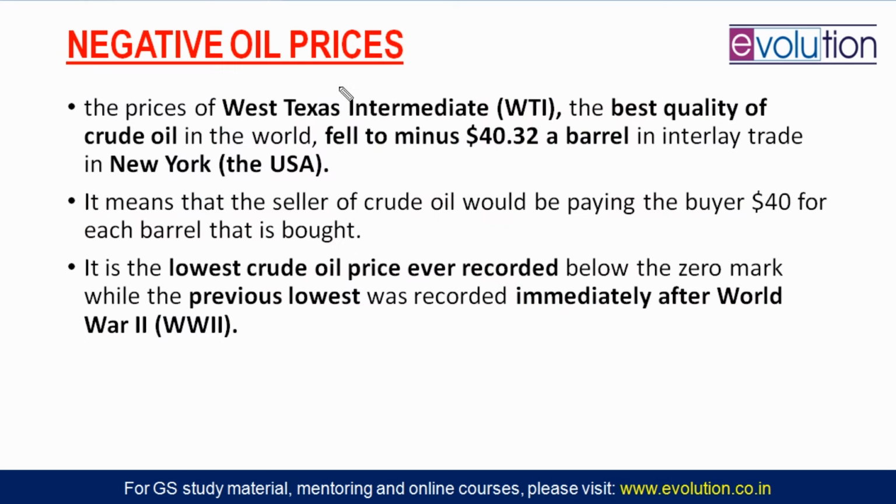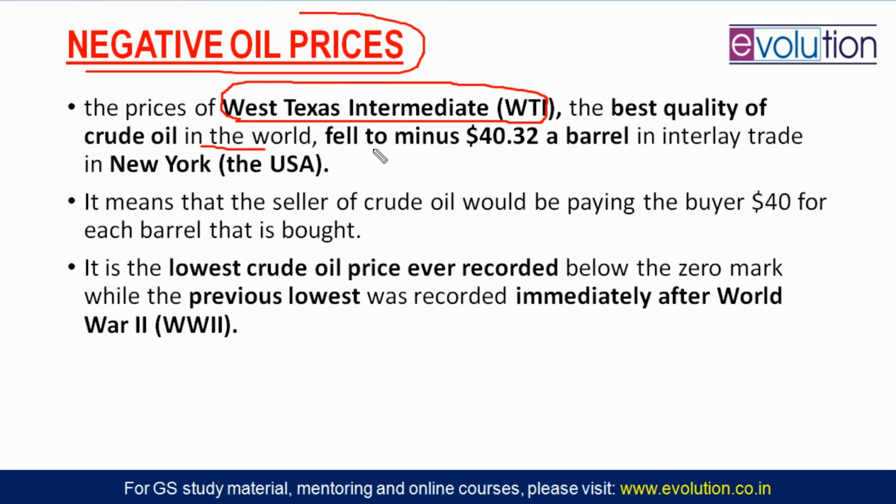Our next topic is very interesting, that is negative oil prices. Let's come to USA. USA has the best quality of crude oil in the world, that is West Texas Intermediate oil. In that oil there is a reduction of pricing, and the price has fallen to $40.32 per barrel, but that is minus $40.32. What does that mean? This means that the seller of that crude oil will be paying the buyer $40 for each barrel that is bought.